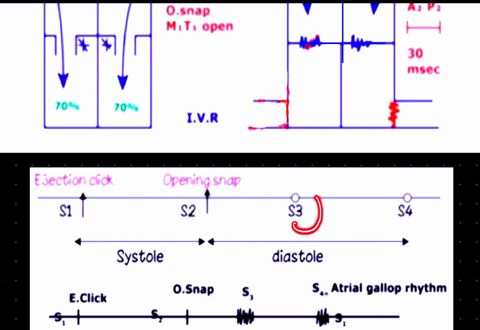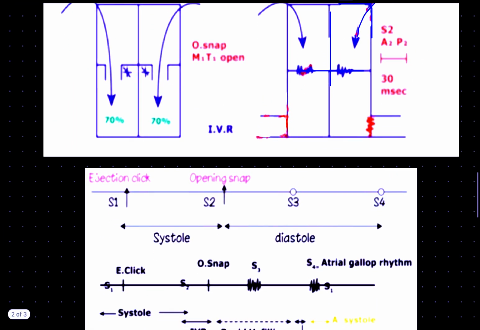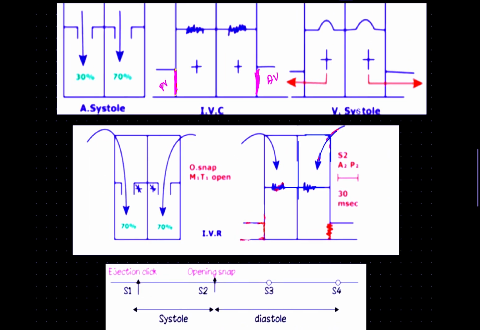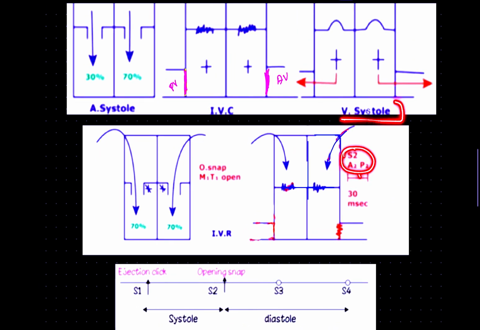Now talking about S3. We have mentioned S3 after S2, or just after the opening snap, right? And if you look at S2 properly, S2 is the phase after ventricular systole. That means after the contraction of the ventricles, there is S3.